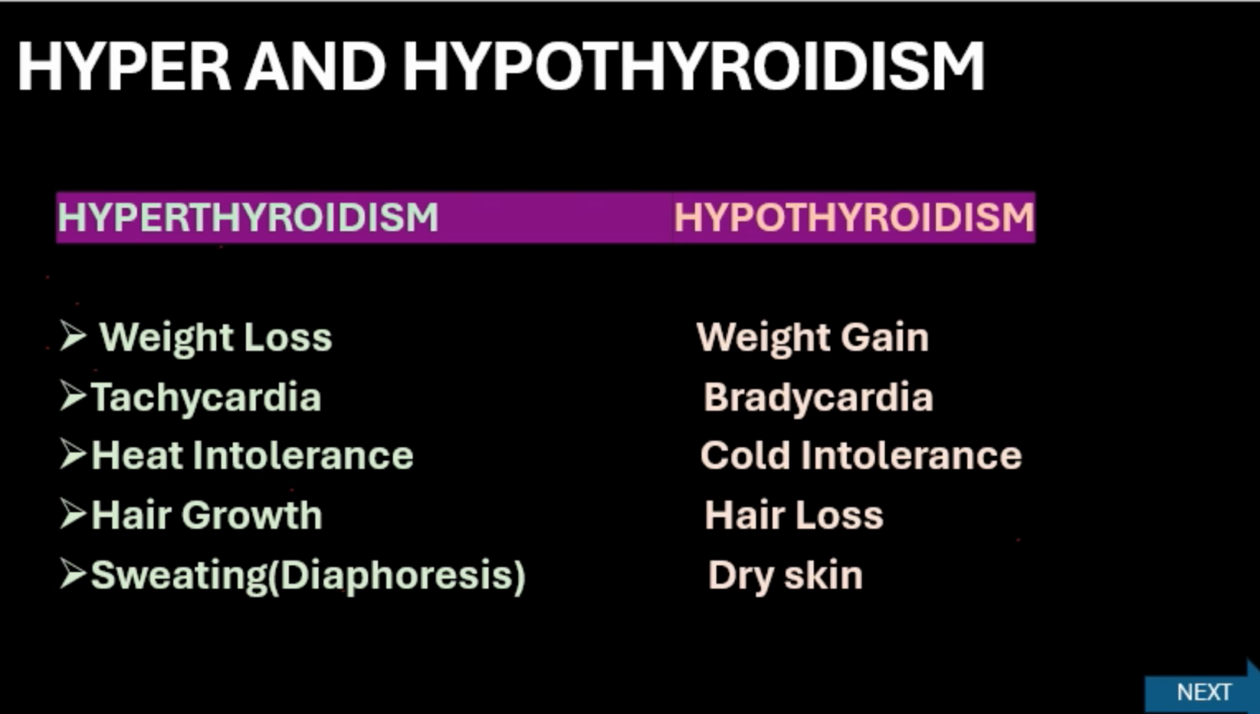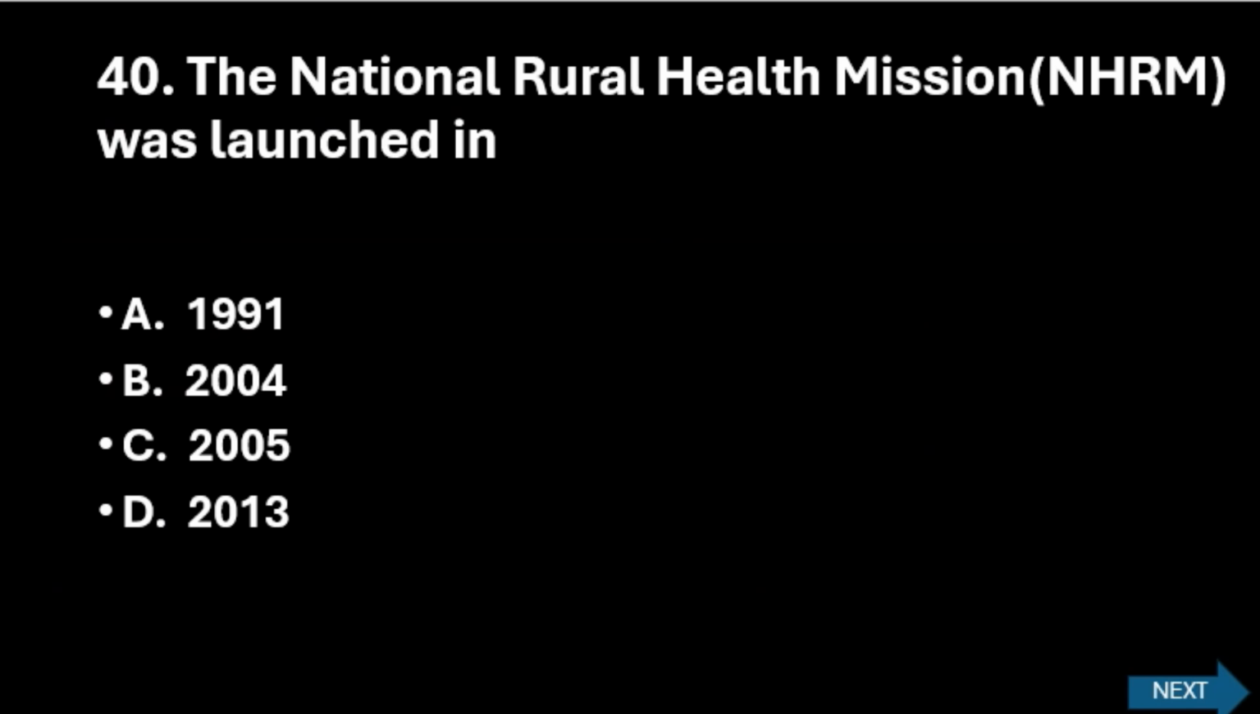Next question. The National Rural Health Mission NRHM is launched in option A 1991, option B 2004, option C 2005, option D 2013. Here you have to remember the year by heart. The right option is 2005. The NRHM is launched in 2005.